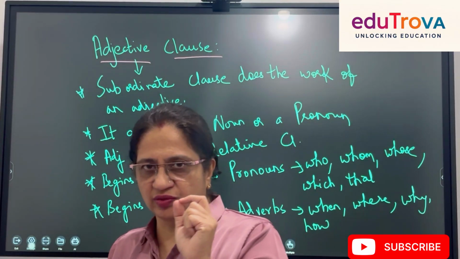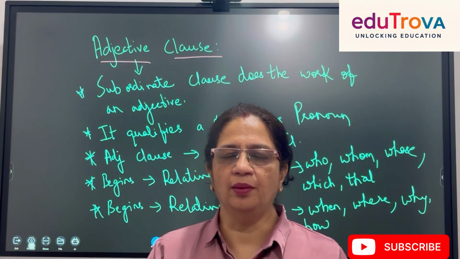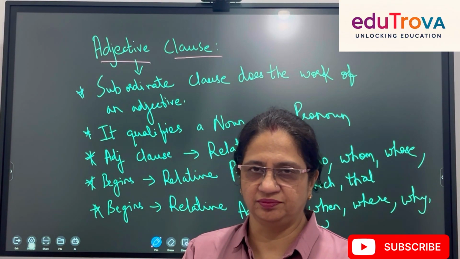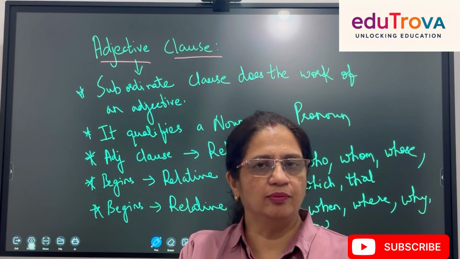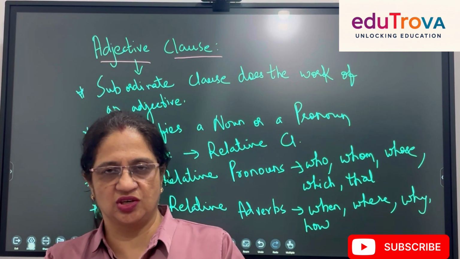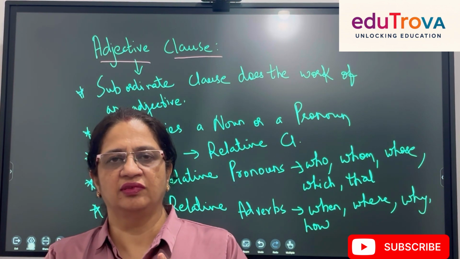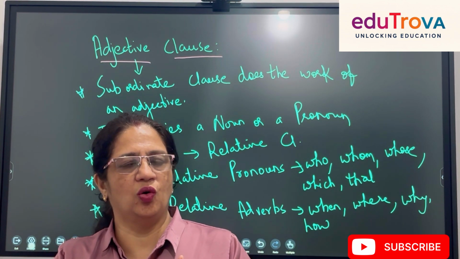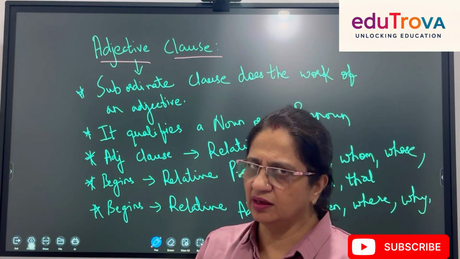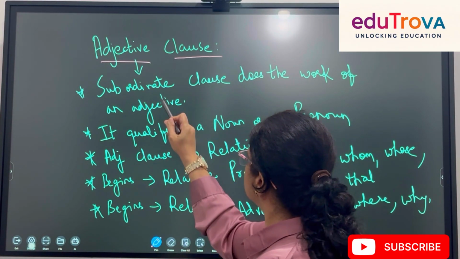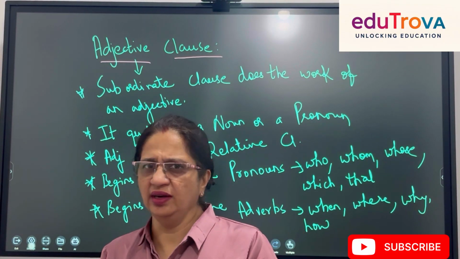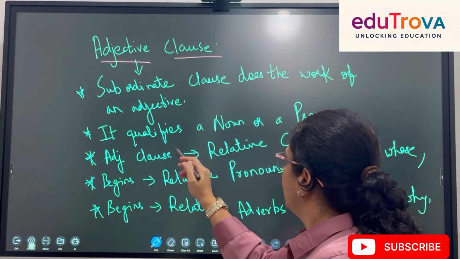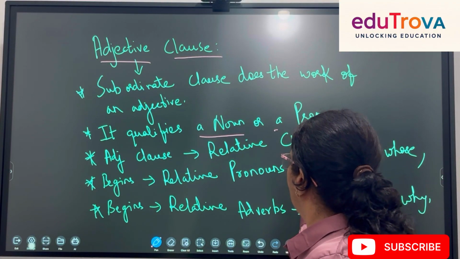So an adjective clause is joined by a subordinating conjunction. We have studied the list of subordinating conjunctions. All WH questions are subordinating conjunctions. That, if, unless, though, although, all these are subordinating conjunctions. So the subordinate clause that does the function of an adjective is called an adjective clause. It qualifies a noun or a pronoun.